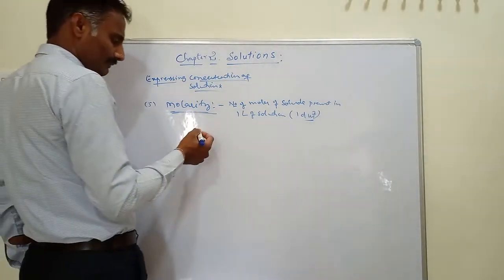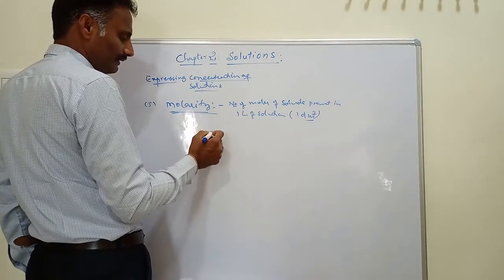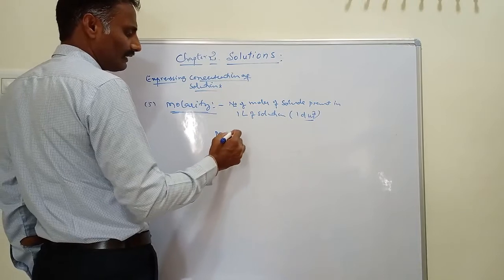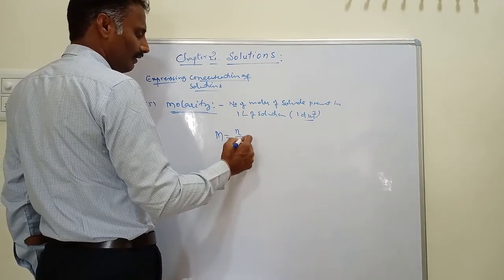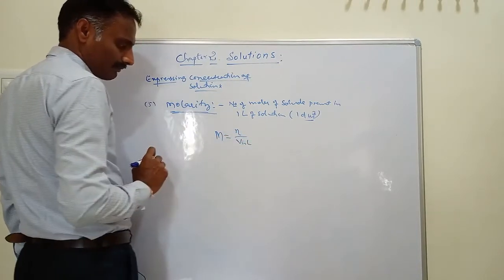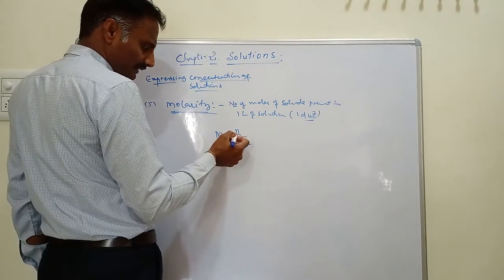And how do you express molarity in mathematical form? Molarity is equal to the number of moles divided by the volume in liters. And what does N indicate?